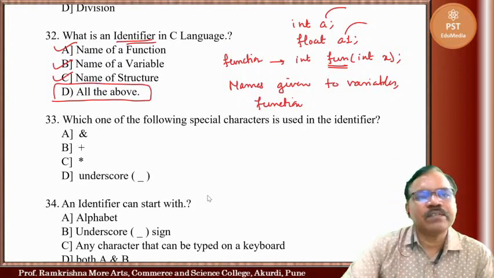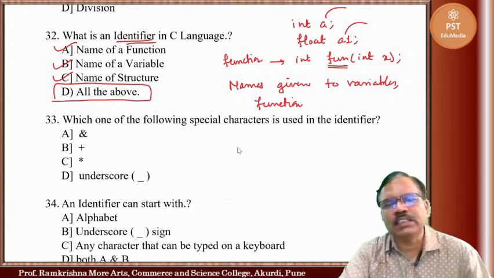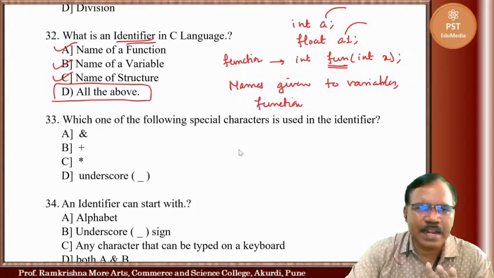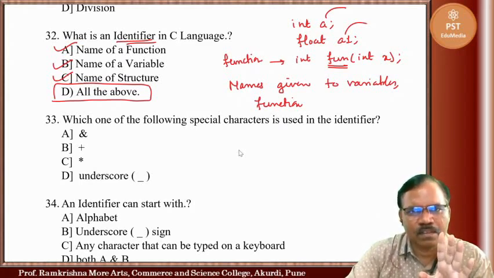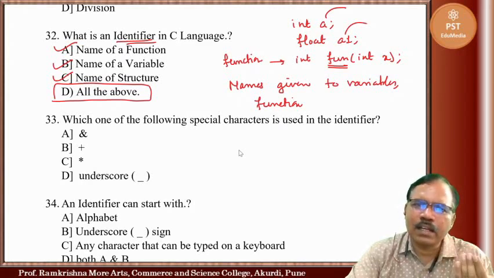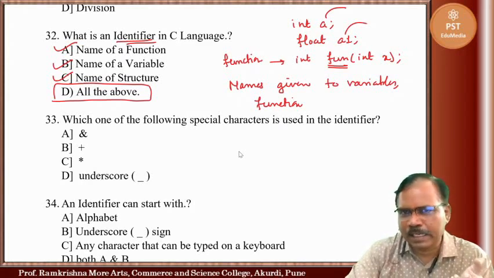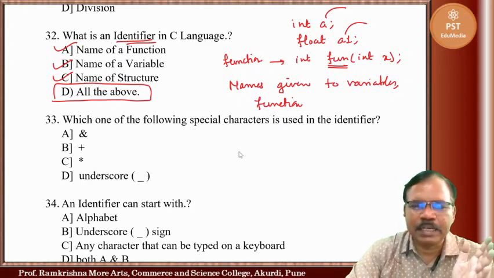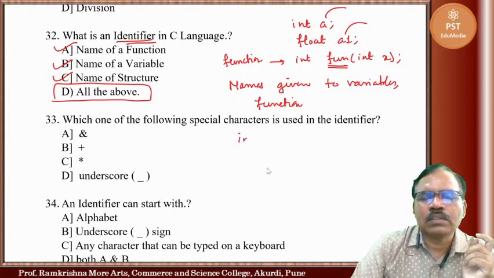Now next one, which one of the following special characters is used in an identifier? Identifier is a name given. Now you can write names in a number of ways using characters and alphabets. Suppose I want to give a name to some integer variable.